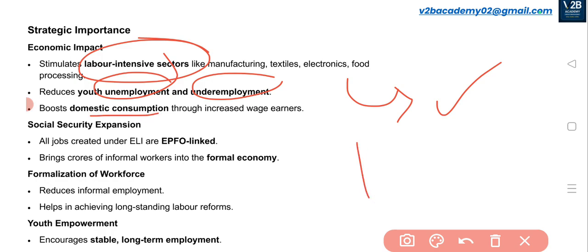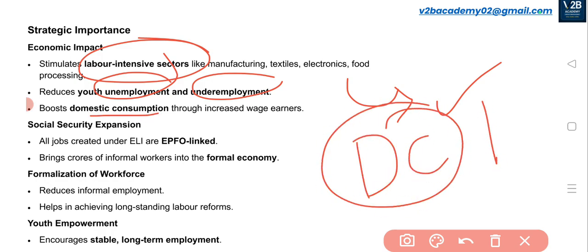And this will boost the domestic consumption because of the increase in the wage earners. Because more people will get employment, as the employment increases, definitely they'll be encouraged enough to increase their consumption expenditure. Because of that, the domestic consumption will also increase.